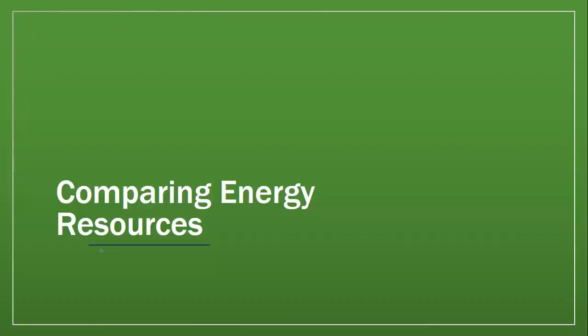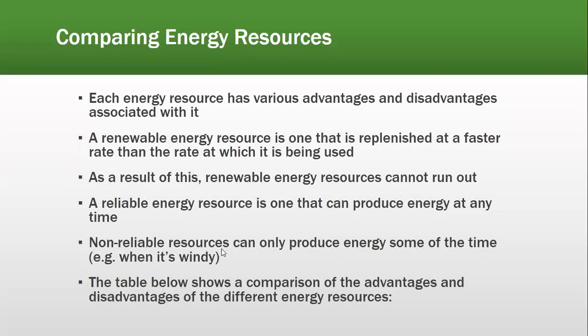Comparing these energy resources. Each energy source has various advantages and disadvantages associated with it. A renewable energy source is one that is replenished at a faster rate than the rate at which it is being used. As a result, renewable energy sources cannot run out. They are infinite resources. A reliable energy source is one that can produce energy at any time.